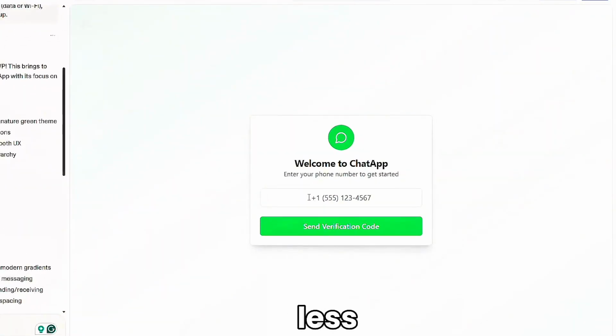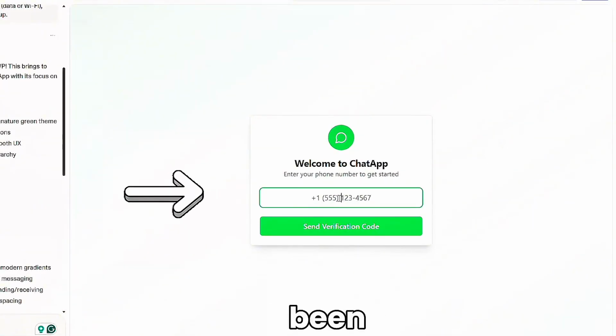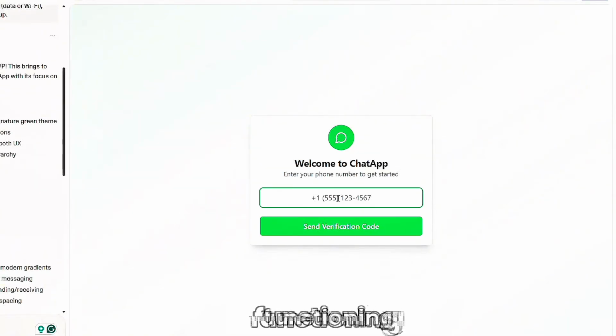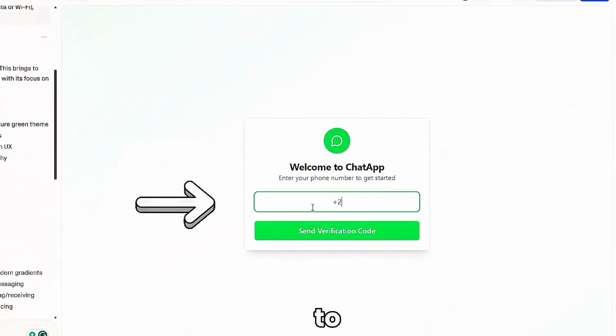Wow, so guys, in less than a minute, Lovable has been able to generate me a code that looks exactly like WhatsApp, and it is functioning. Let's test it out. Welcome to Chat app. Enter your phone number to get started.